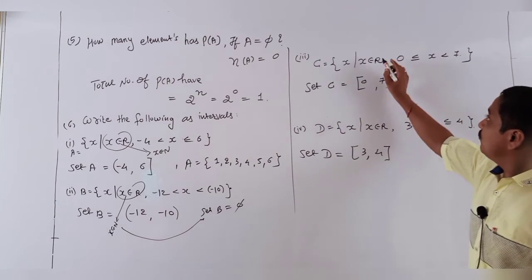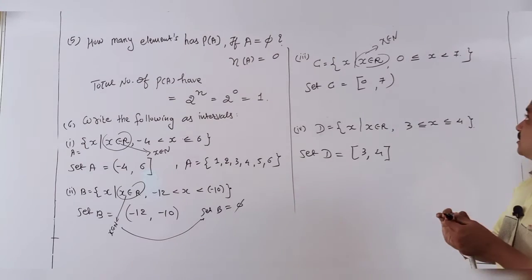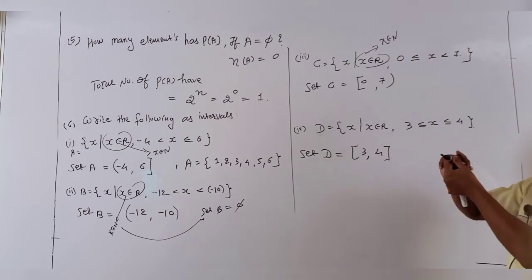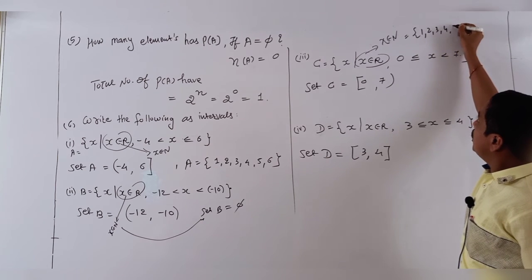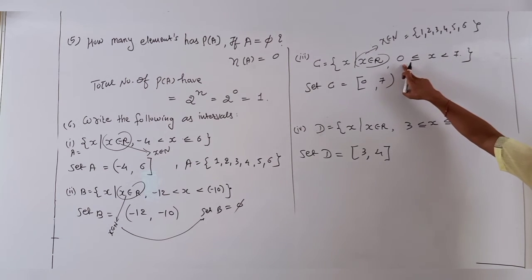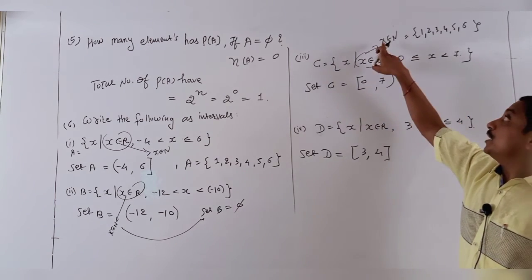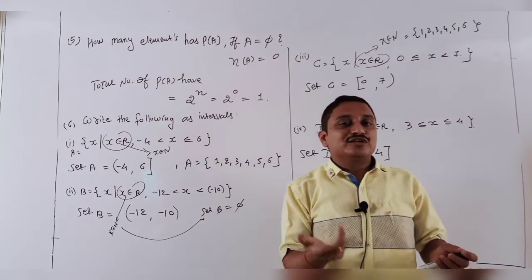Same here. If I change to x belongs to natural numbers, what is the answer between 0 to 7? Yes, my answer is 1, 2, 3, 4, 5, 6; 7 is not counted. 0 is counted according to the interval, but in natural numbers it is not counted because 0 is not an element of the natural numbers.